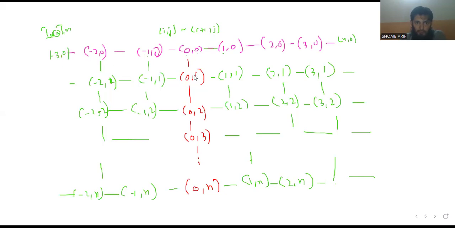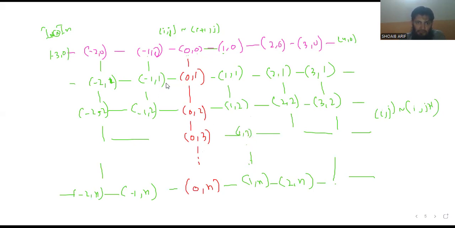If we go downward, we have edges of this type, (i, j) to (i, j plus 1). So (0, 0), then (0, 1), then (0, 2), (0, 3), and so on. On this side, (1, 0), (1, 1), (1, 2), (1, 3), and so on to (1, n).